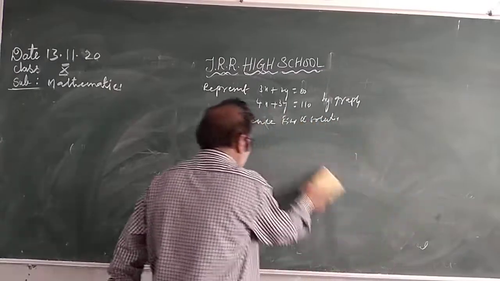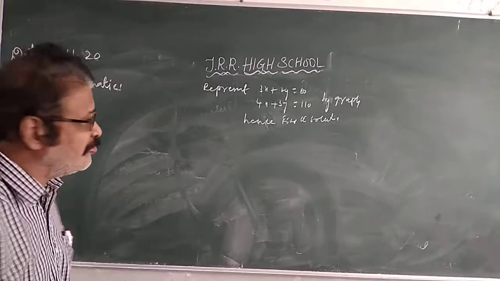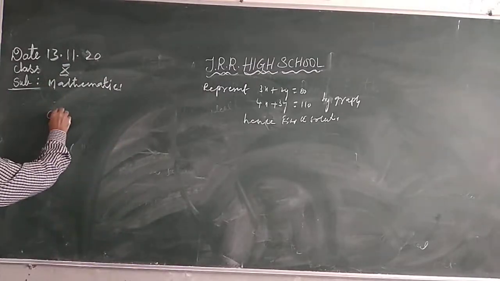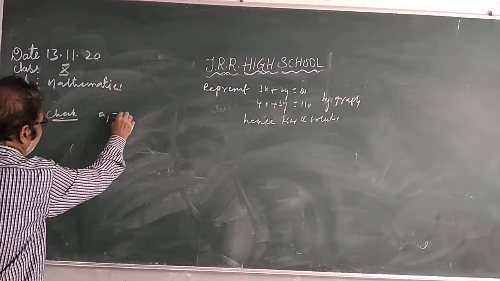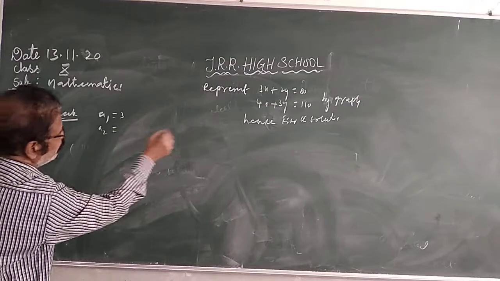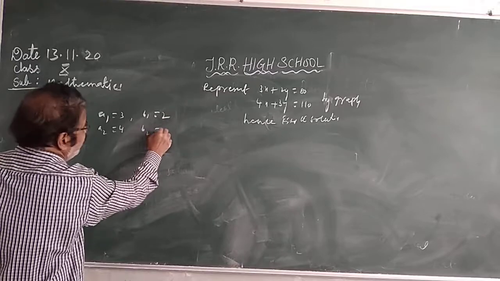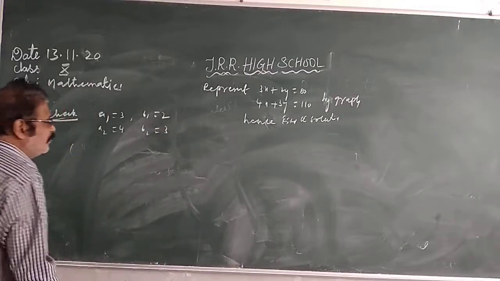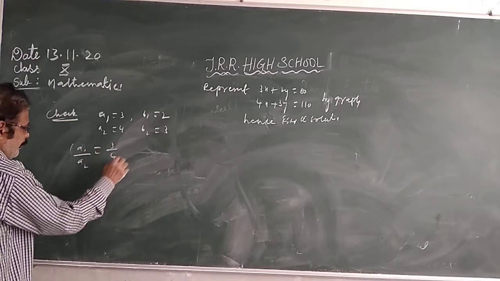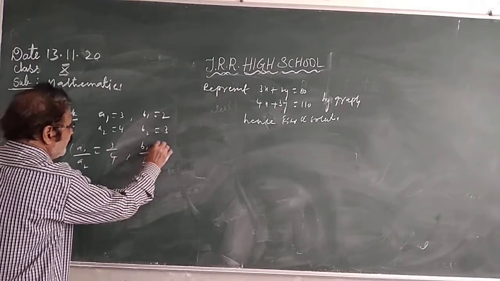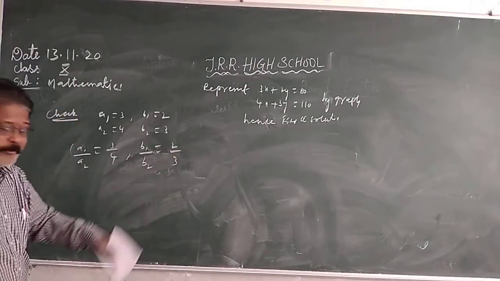So before you are going to show by graph, first you check whether they have a solution or not. You write the coefficients. a1 is equal to 3, a2 equal to 4, b1 is equal to 2, b2 is equal to 3. So find out a1 by a2, 3 by 4, b1 by b2, 2 by 3. Are they equal?